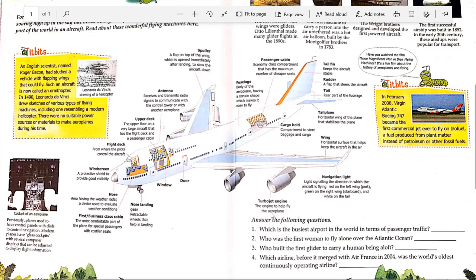Now what is our exercise? Answer the following questions. Which is the busiest airport in the world in terms of passenger traffic? Okay. And the second one is, who was the first woman to fly alone over the Atlantic Ocean? Third is, who built the first glider to carry a human being aloft? And fourth is, which airline before it merged with Air France in 2004 was the world's oldest continuously operating airline?